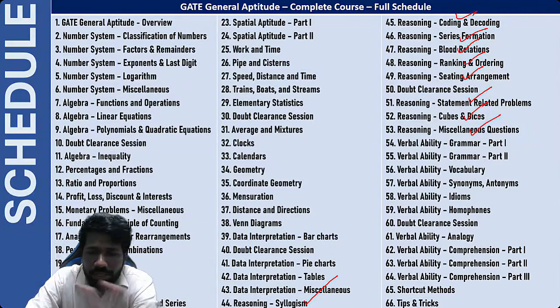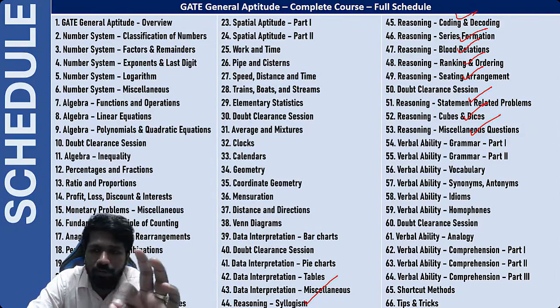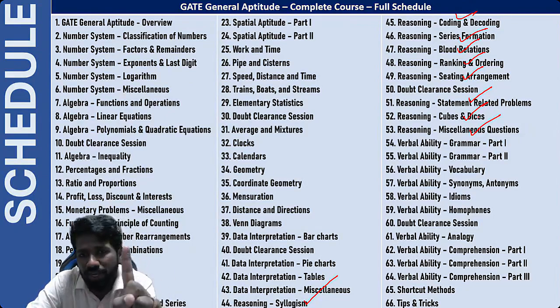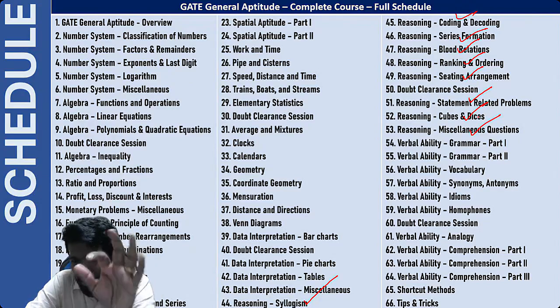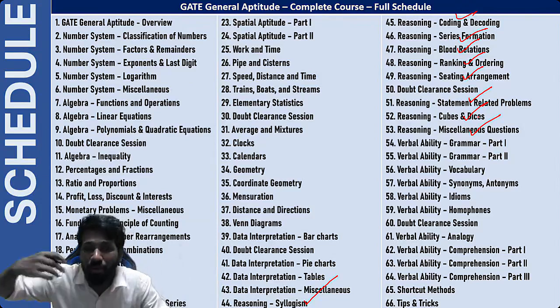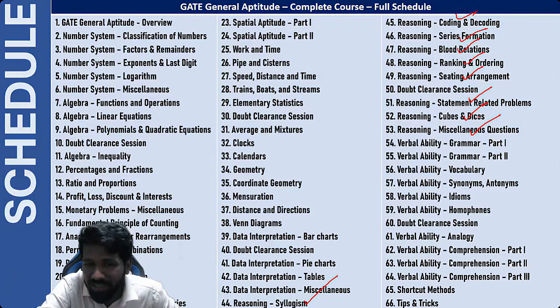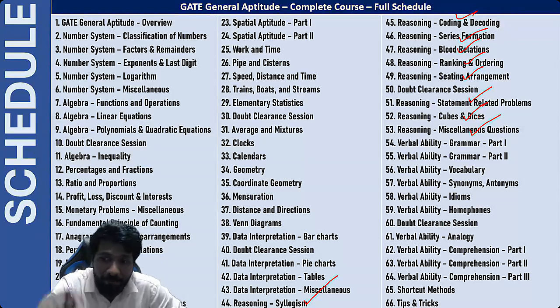Let me tell you, this structure or the schedule of the course is designed by analyzing previous year questions. Even if one question came from an area, that is included as a topic, so that there is no chance that you miss any chapter because you haven't learned it. So all topics will be discussed, even the little lesser important topics, because we can't say when they will ask more questions from a less important topic, because total 10 questions ही हैं and topics का number almost 60 है. So 60 topics, 10 questions means we can't say from which area questions come.